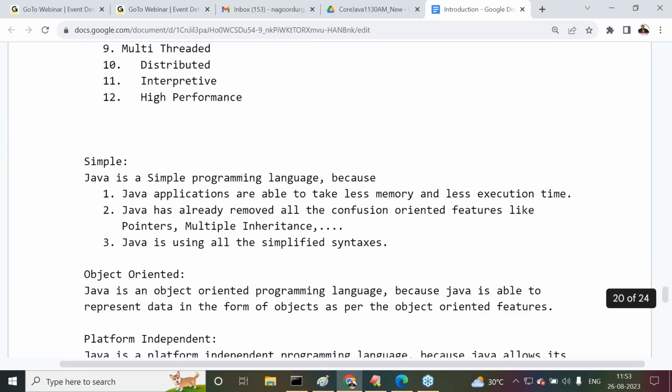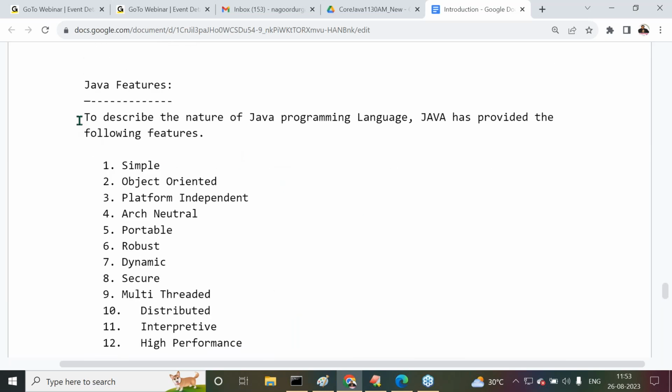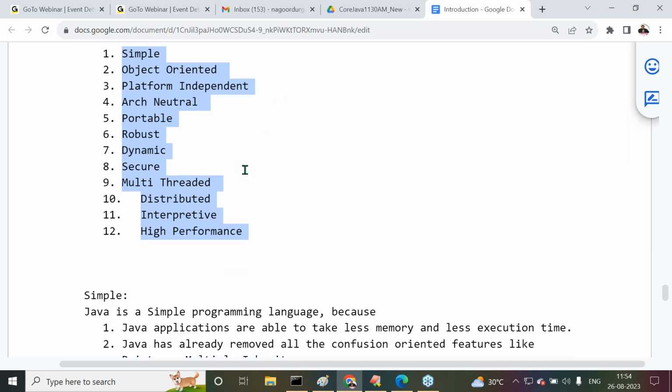You know already, to describe the nature of the Java programming language, Java has provided a set of features. What are the various features which are provided by Java? Simple, object-oriented, platform-independent, architectural neutral, portable, robust, dynamic, secure, multi-threaded, distributed, interpretive, and high performance. These are the overall features that Java has provided.